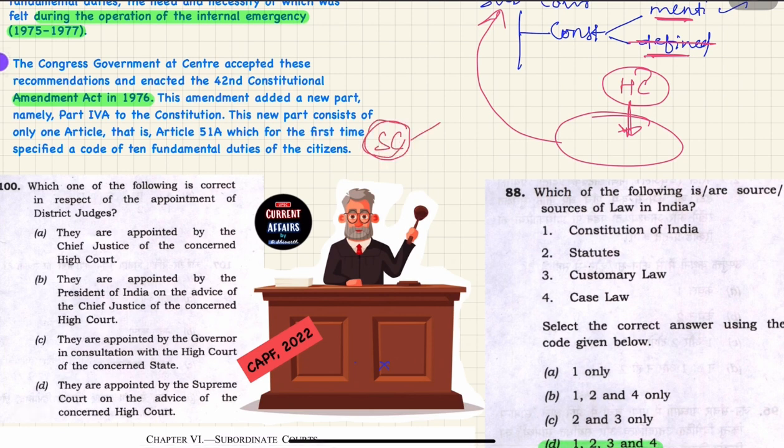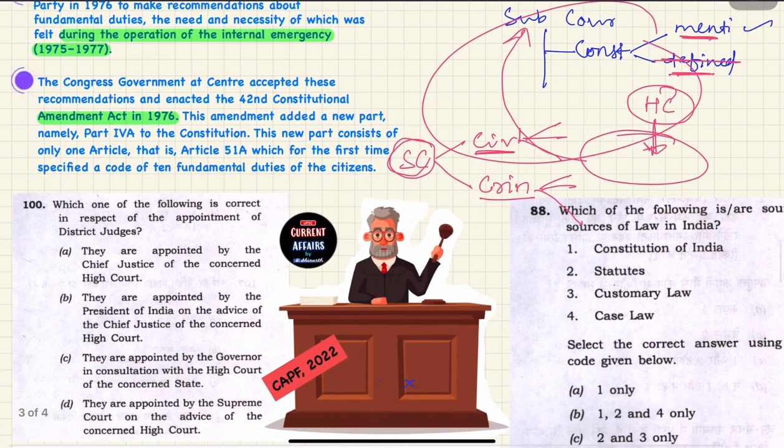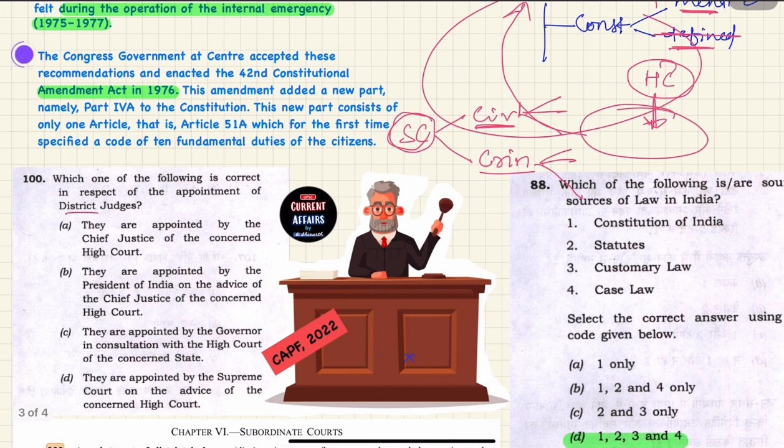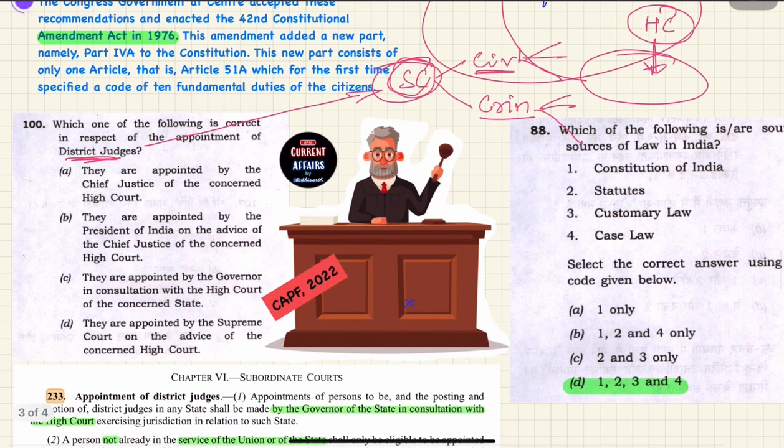Subordinate courts can be further divided into civil court and criminal court. Again, civil court can be divided into 3, criminal court can be divided into 3. So all these things you can revise from your study. This is asking about the district judge. District judge comes under subordinate court. So it is talking about who appoints the district judge. The answer will be option C.